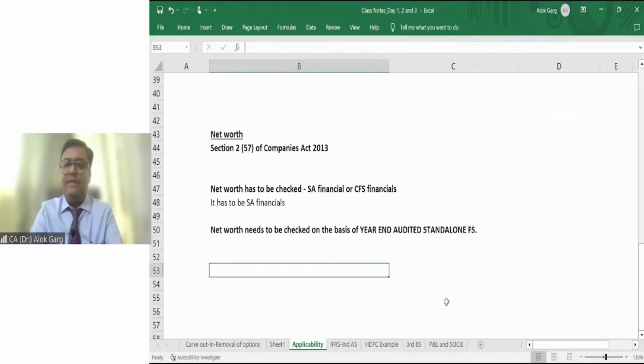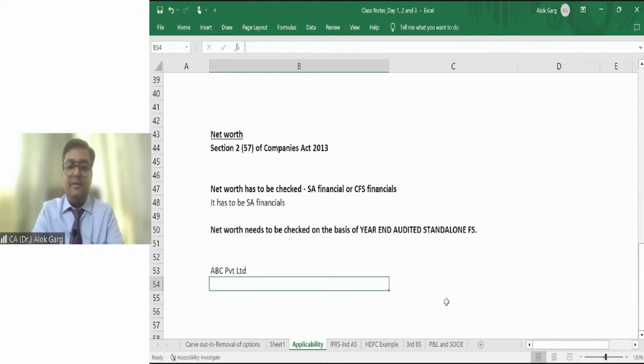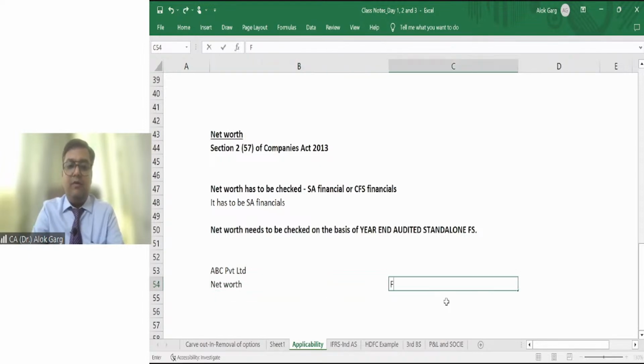Next, sir, for example, there is an ABC Private Limited. And the net worth in FY 2019-20, let's say, is 190 crores. This is amount in crores.